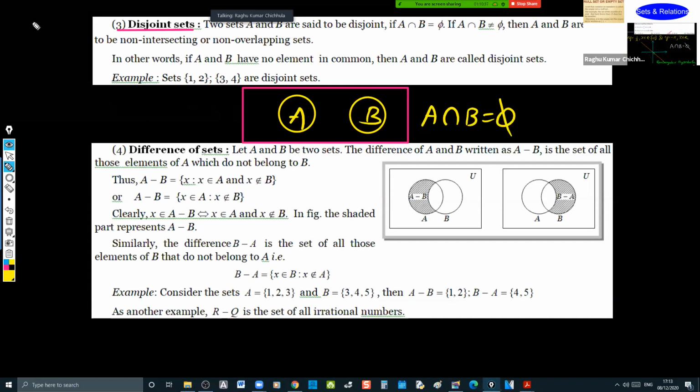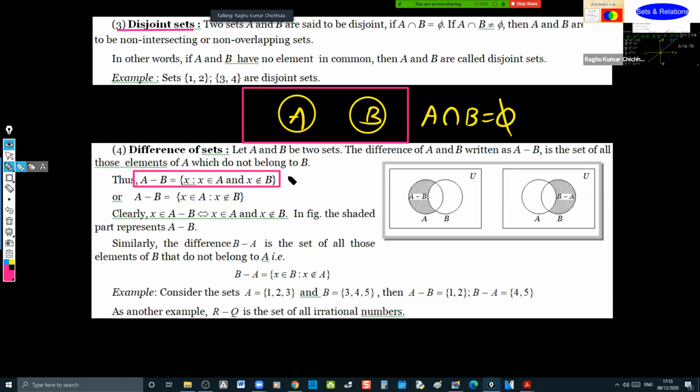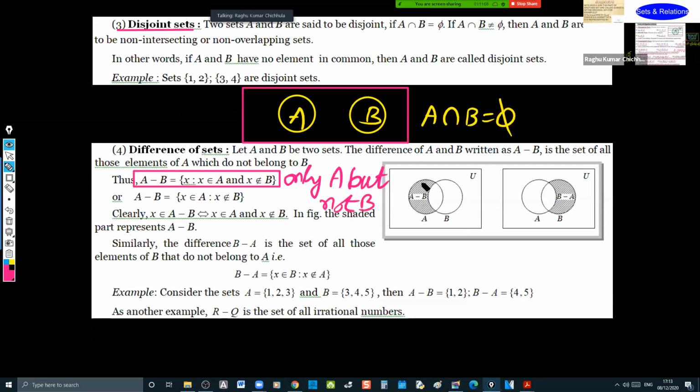Next, difference of sets. It's a good concept and also easily understandable. Little confusion may occur. If you have any confusion, ask me please, without hesitation. A minus B is only A but not B. What does it mean?